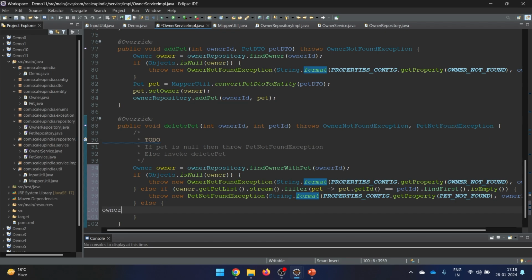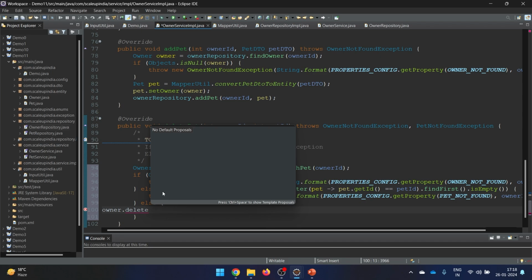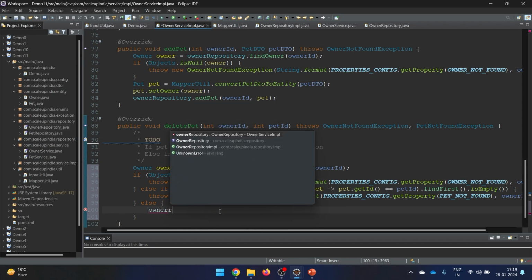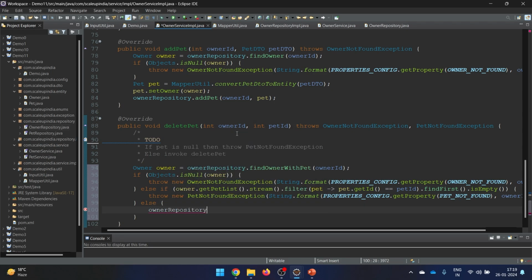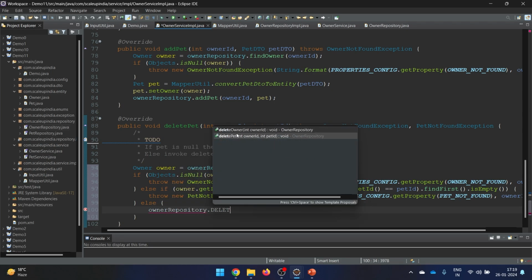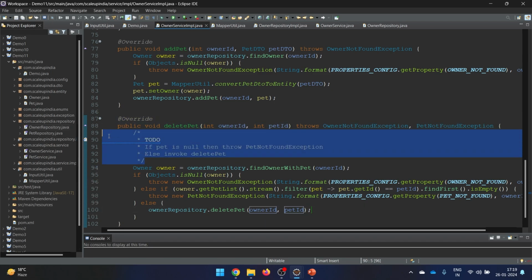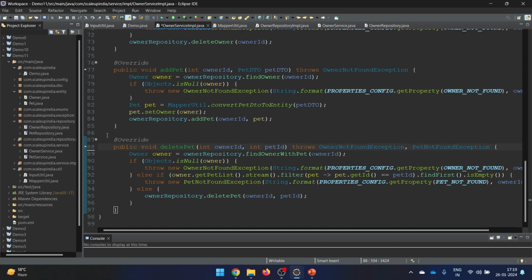So here let's say owner dot delete, and here why didn't it come here? Okay, this didn't come because instead of owner we need to say here owner repository. So this is owner repository dot delete, and here we just need to delete the pet this time, not the owner. So just check this particular part carefully. Provide again the owner ID and the pet ID. So that looks fine to us.